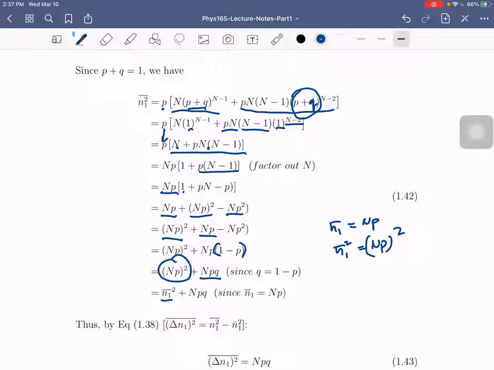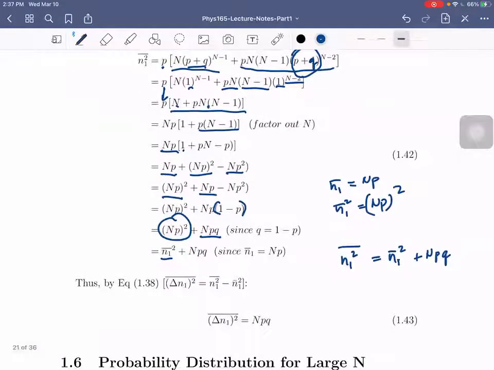So now, the average of the square of n1 is just n1 mean squared plus npq. Okay? Therefore, we can get the second moment.